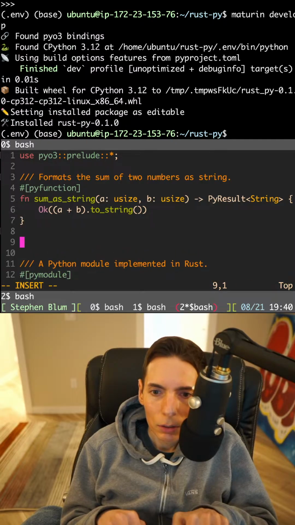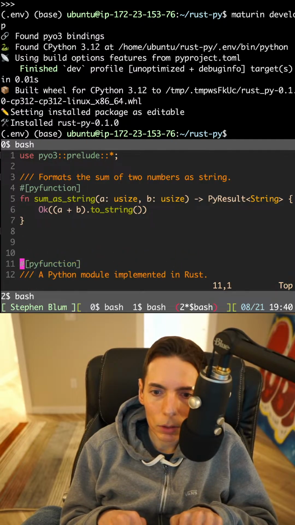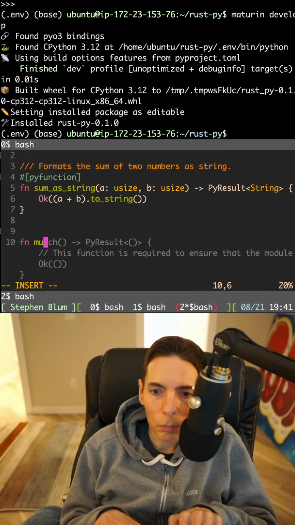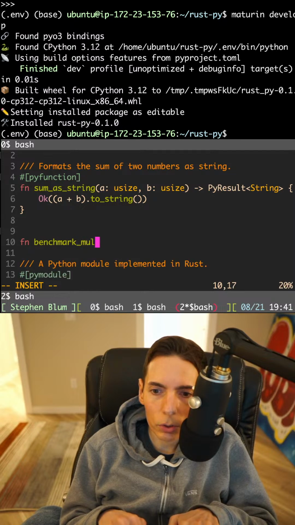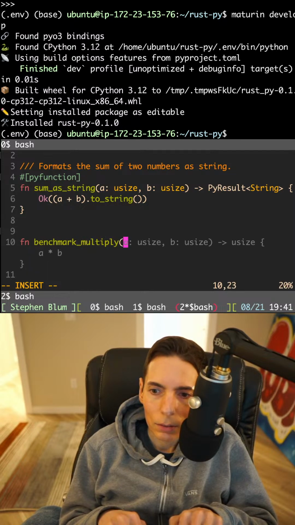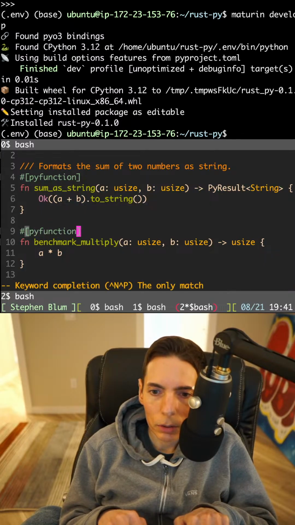Okay, so we'll pipe from here. Actually, we'll just do fn benchmark_multiply. Okay, and we'll say pymodule. Oh no, pyfunction. There we go.